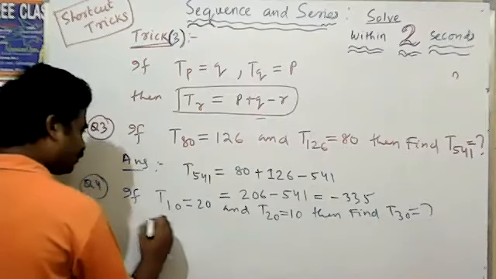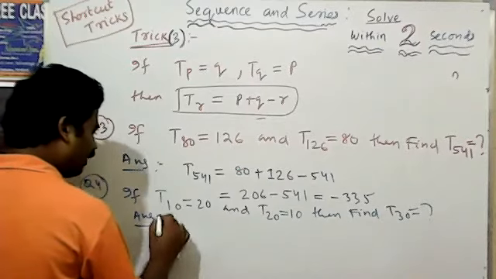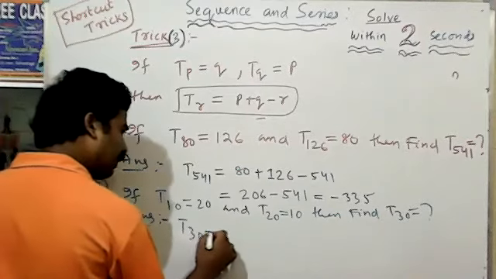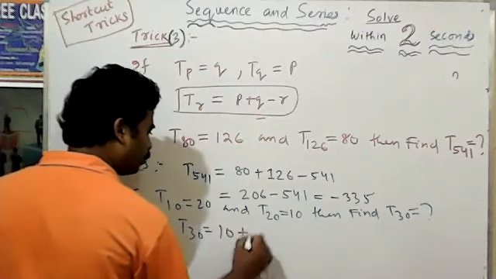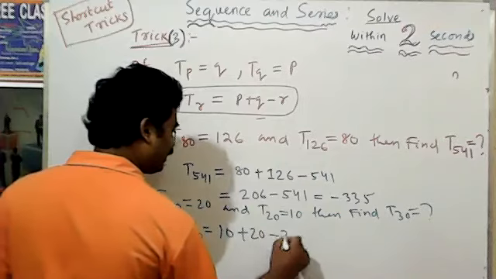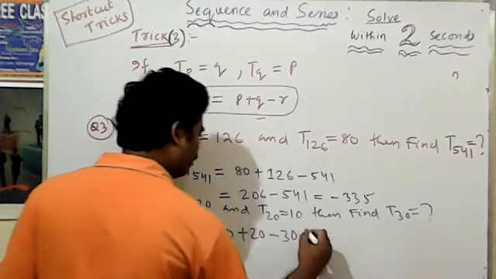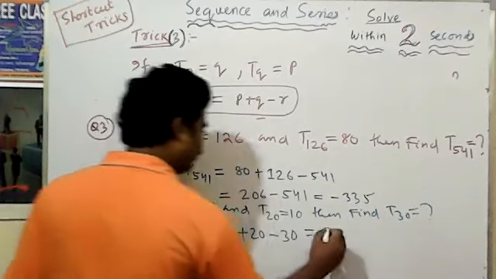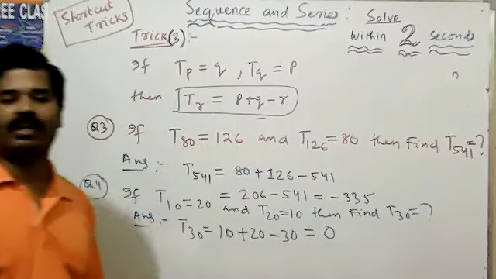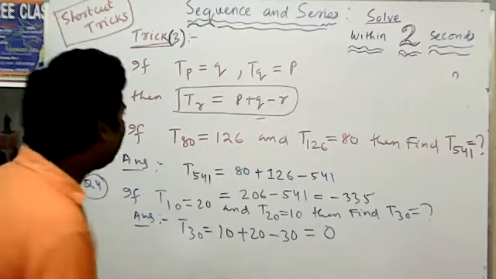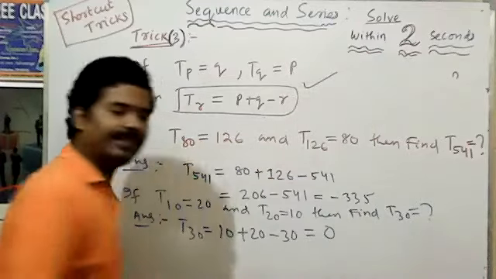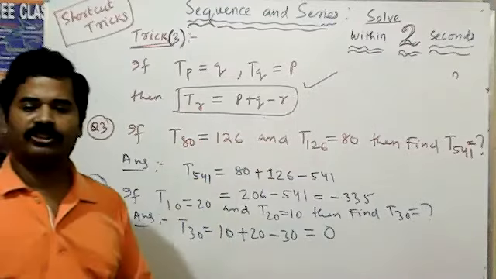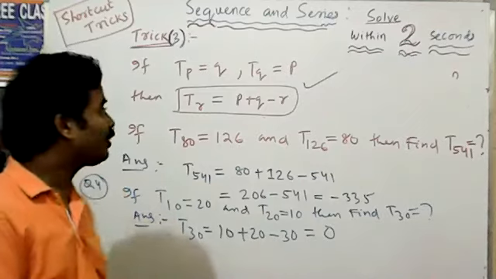According to the trick, T30 is equal to 10 plus 20 minus 30, which is equal to 0. The result comes 0. This trick you have to follow. Whatever negative or positive value comes, write in this way.